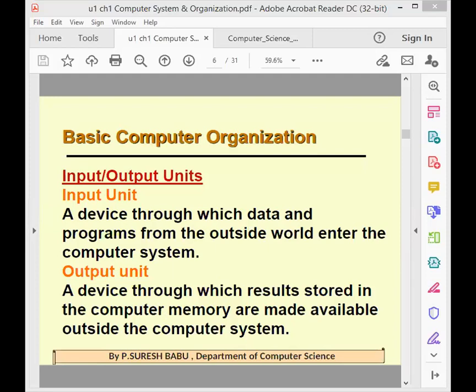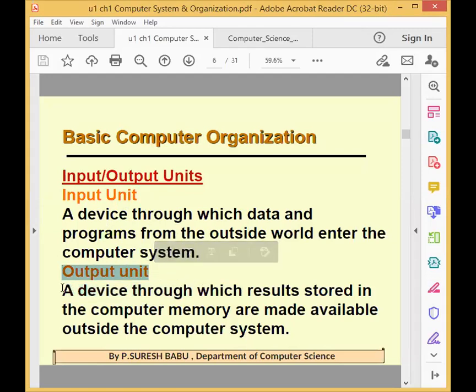Students, everyone try to tell the answer. Not mice, mouse. See, there are a lot of input devices available. So keyboard, mouse, mic, digital camera, a lot of things are available. Yes. Then what is our output device?